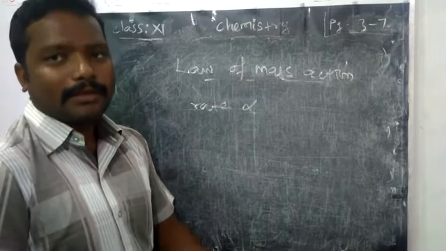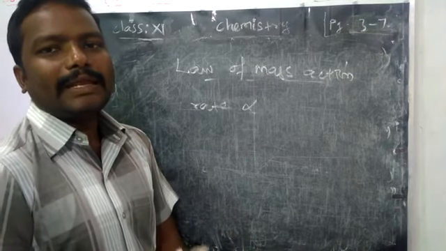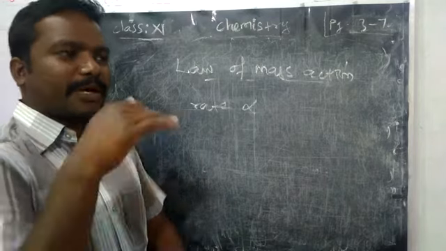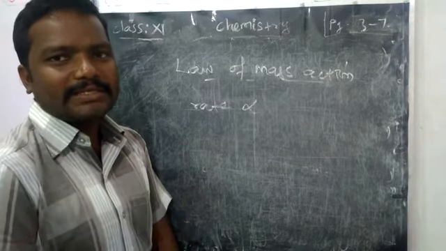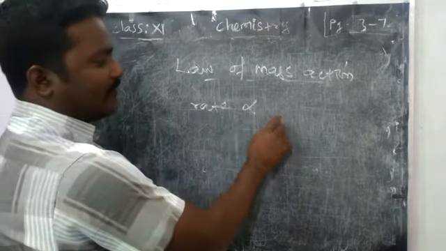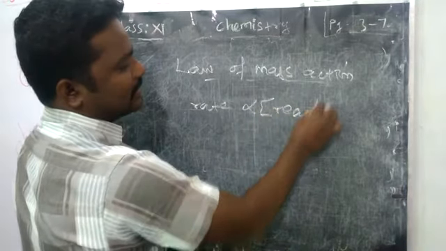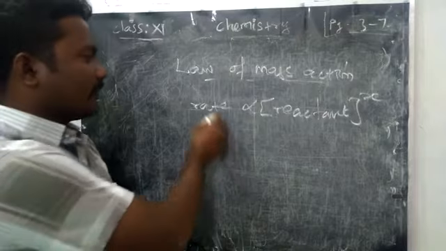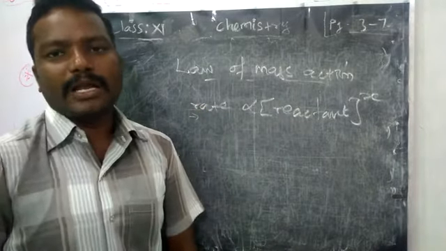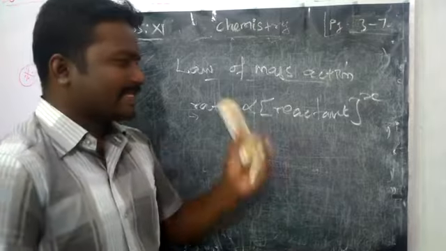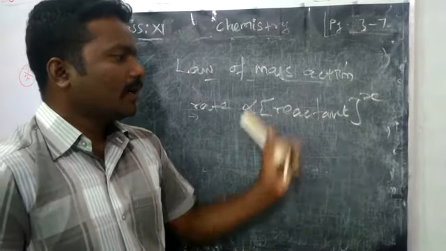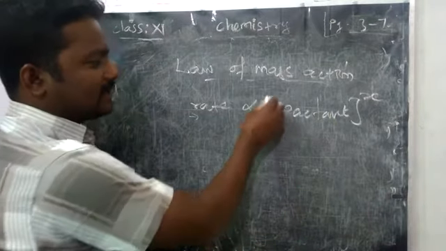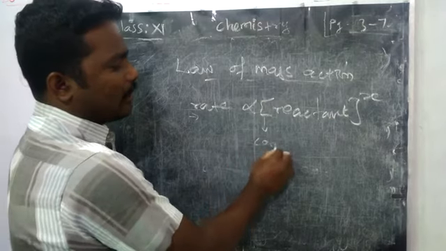Not product meaning yield; here the product indicates multiplication, because many students get confused. So the product of the concentrations of reactants. In any chemical equilibrium reaction, the rate of the reaction is directly proportional to the product of the concentrations of the reactants. What is this square bracket? It indicates concentration.